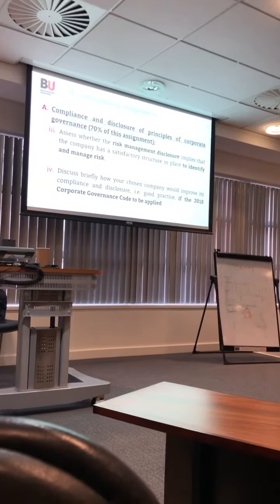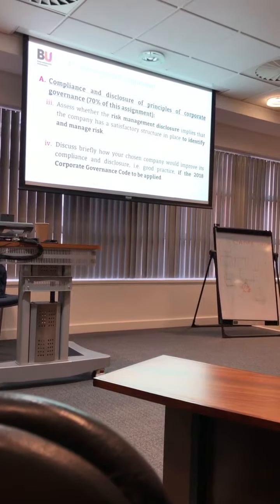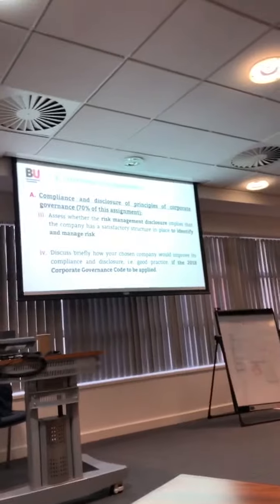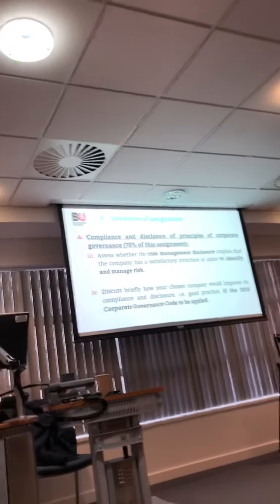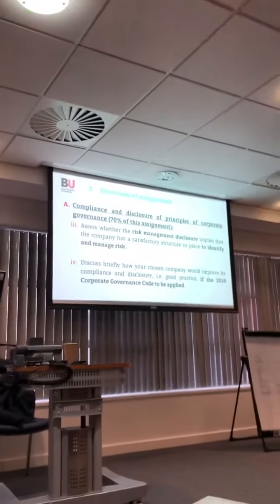Question 3, assess whether the risk management disclosure implies that the company has a satisfactory structure in place to identify and manage risk. And the last question, discuss briefly how your chosen company would improve its compliance and disclosure or the good practice if the 2018 Corporate Governance Code were to be applied.